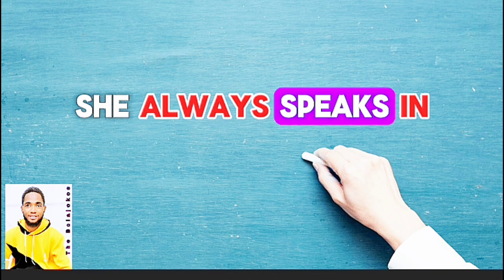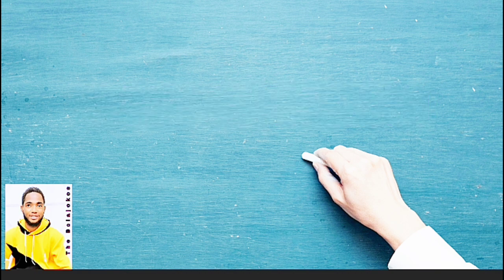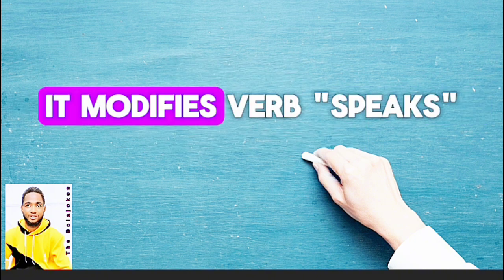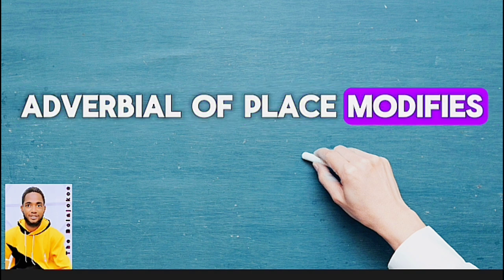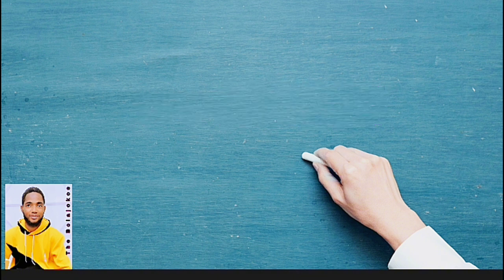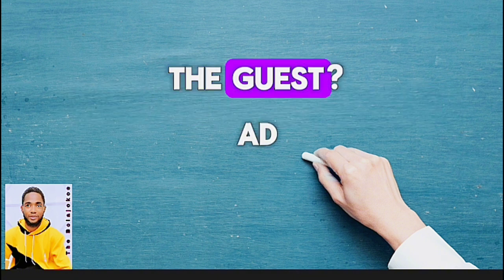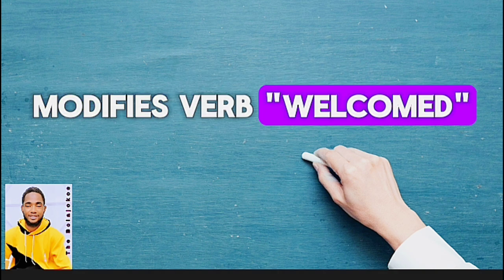She always speaks in a respectful way. How often and how does she speak? Adverbial of frequency and manner respectively. Modifies verb, speak. They walked along the wall. Where did they walk? Adverbial of place. Modifies verb, walk. She welcomed the guest in a nice way. How did she welcome the guest? Adverbial of manner. Modifies verb, welcome.